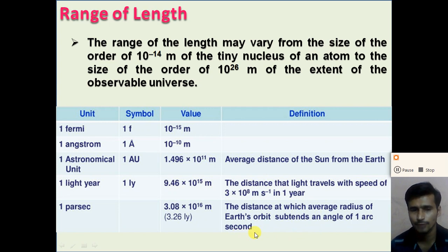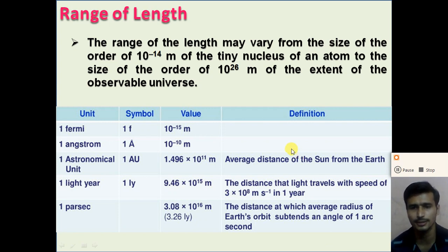So 1 parsec is the distance at which the average radius of the earth's orbit, that is, the distance of one astronomical unit, subtends an angle of 1 arc second. So dear student, understand all these units of distance, right?